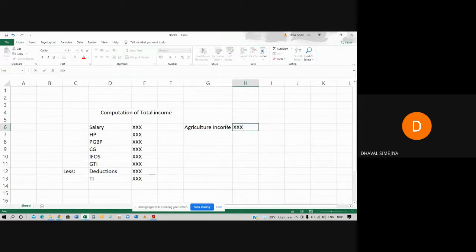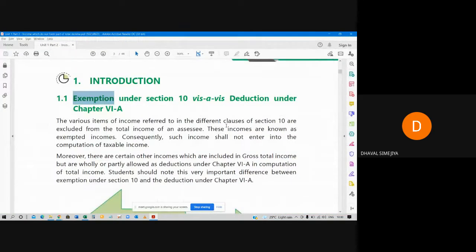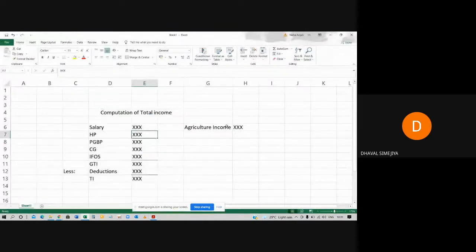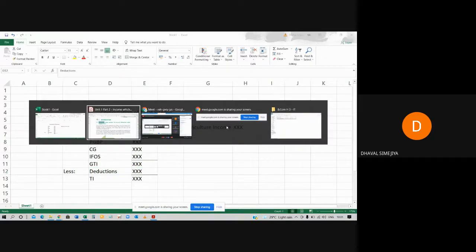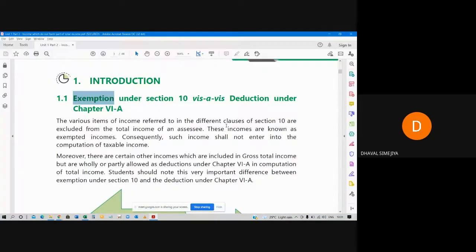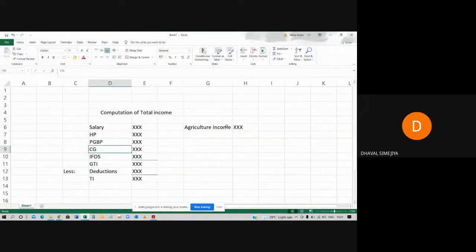It will be written over here separately. But deduction means first you earn, and then you invest somewhere, and you take the deduction, and it will be allowed as deduction. So it will be there in total income. For example, your salary is 6 lakh rupees, and your income from other sources is 5,000 rupees, and no other income are there.